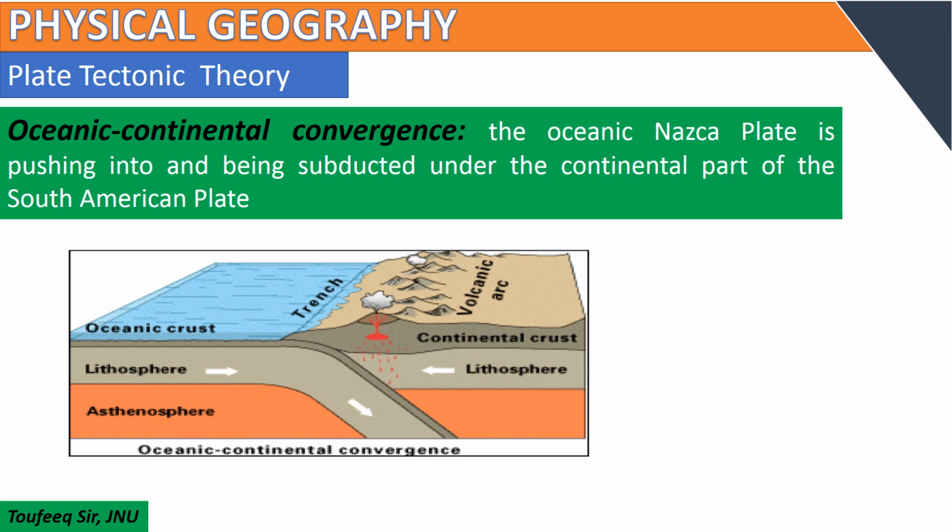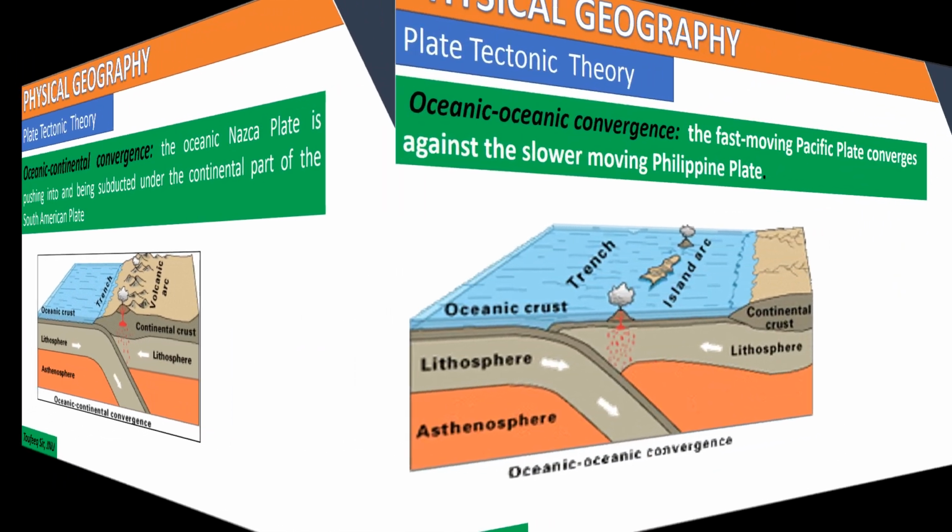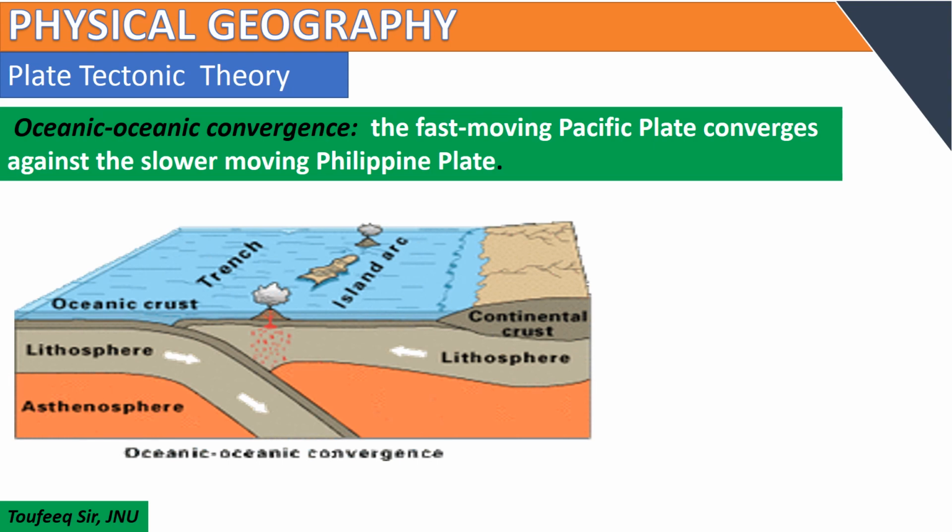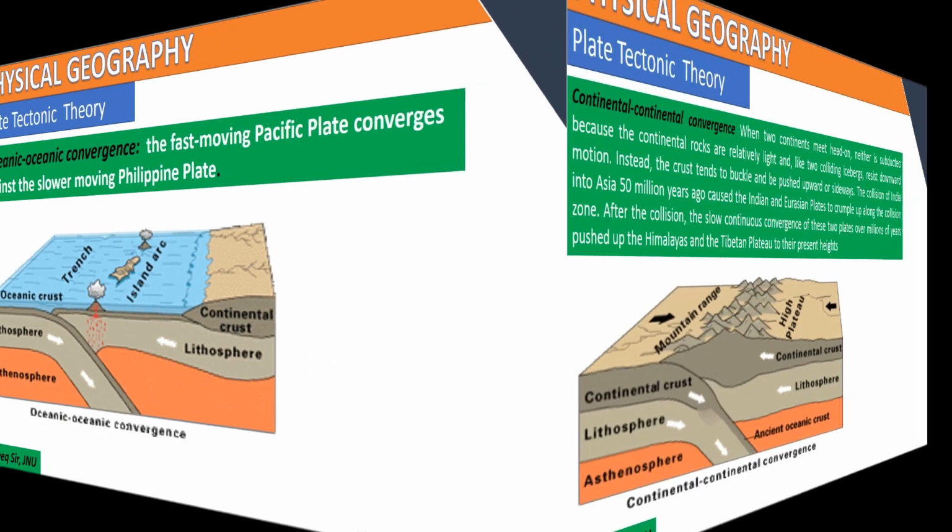Here trenches are formed and the mountains are also formed. These are the volcanic arcs and the different types of mountains, the Andes mountains. Oceanic convergence: under this convergence, the fast moving Pacific plate converges against the slower moving Philippine plate. Oceanic convergence helps us in understanding the formation of the Japanese island arc, Indonesian archipelago, Philippine island arc, and Caribbean islands.